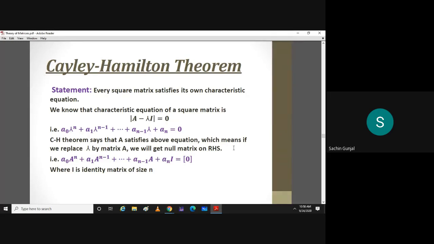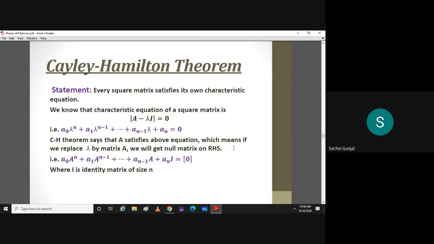Sir, I have one. In the last lecture, we spoke that the rank of the matrix should always be 1 or 2 while finding the eigenvalues, never 3. If it is a 3 by 3 matrix, it won't be 3. But why is that? Because we want a non-zero solution.